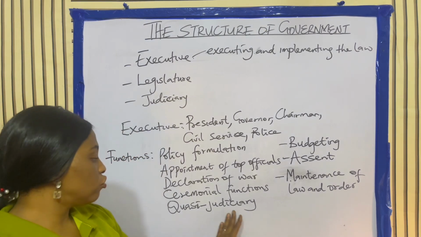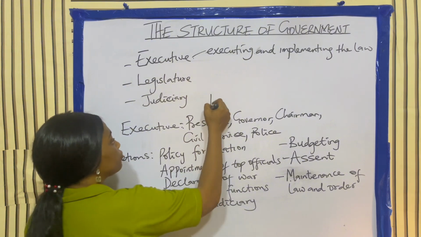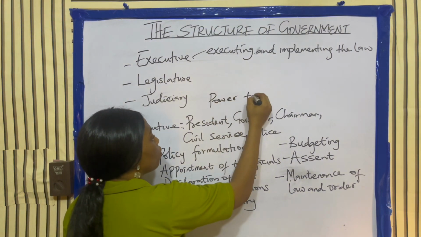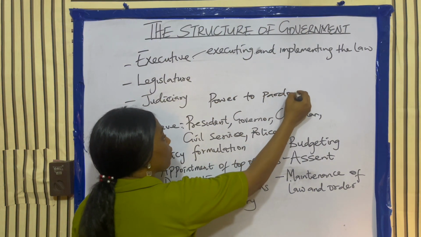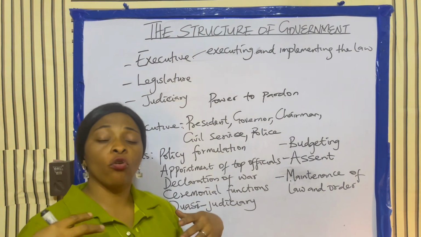Okay, quasi-judiciary. Quasi-judiciary is the power to pardon. That is what we refer to as quasi-judiciary. It is the work of the executive to pardon people.